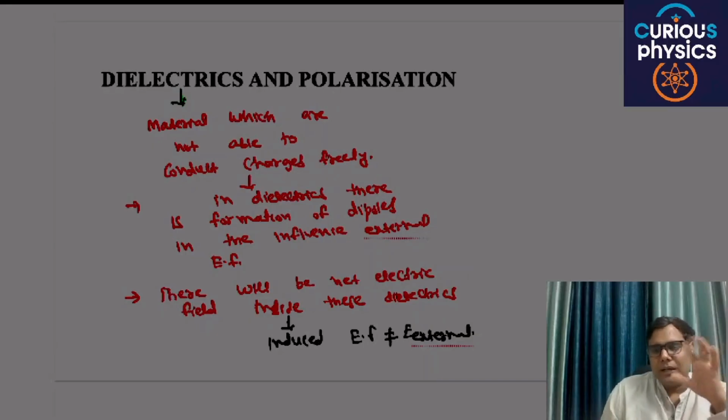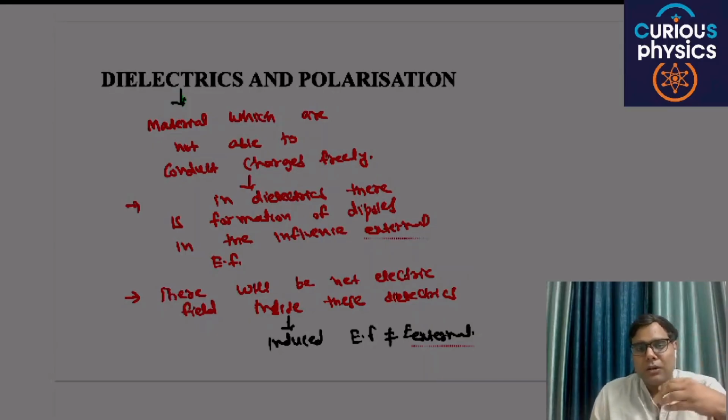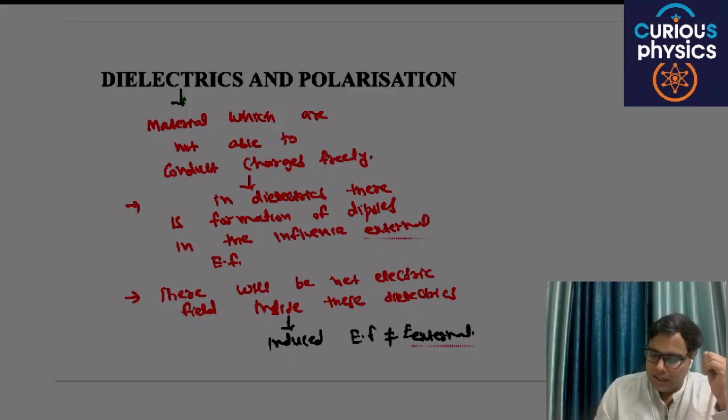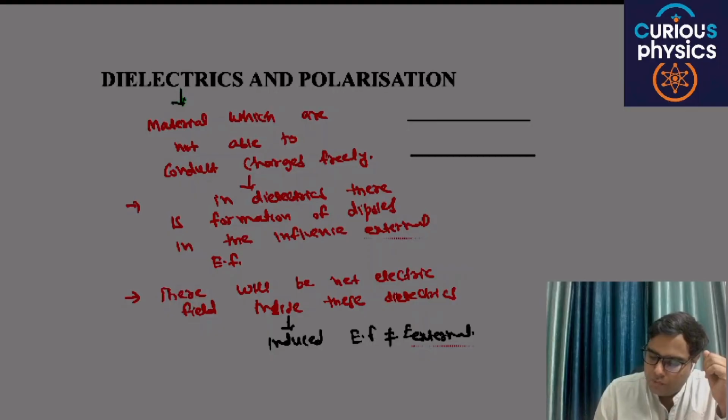Dielectrics are materials but not the same as conductors. For example, this is a dielectric material. There are no free electrons.